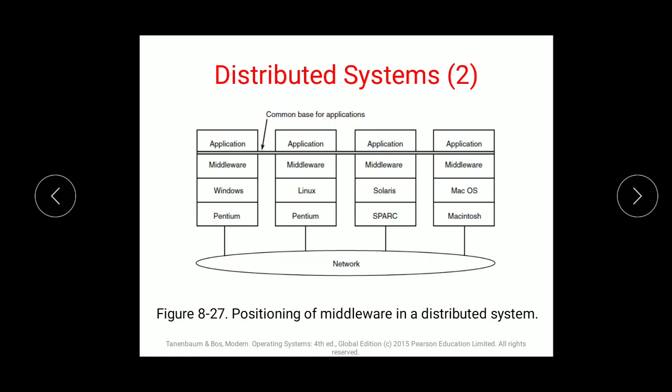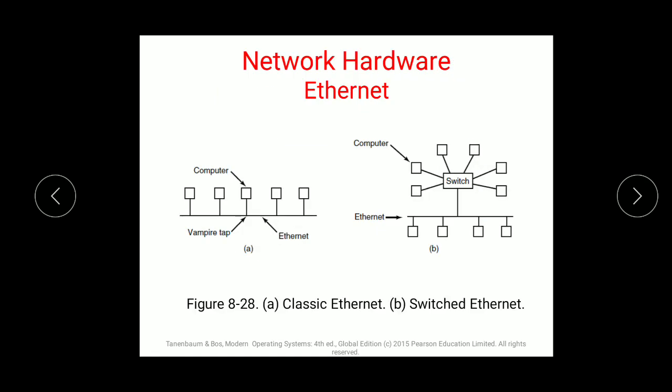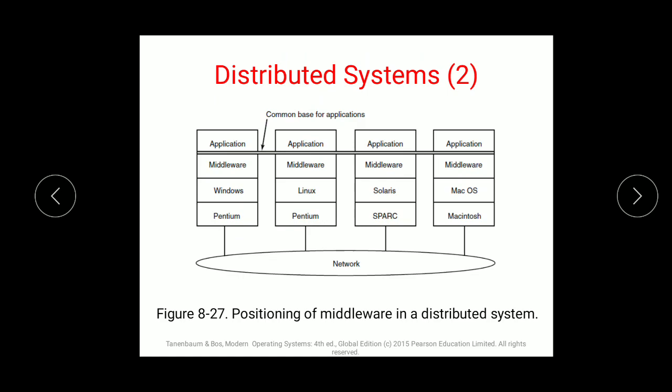So this is how your distributed system looks like. You have a certain number of applications which are running: Pentium, Spark, Macintosh. So these are the CPUs. Different operating systems are running. Middleware is different, and they are connected to one single network, that is middleware, because of which they are termed a distributed system. So this is basically the use, and they are actually connected.